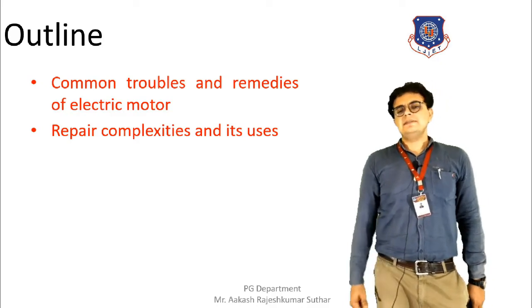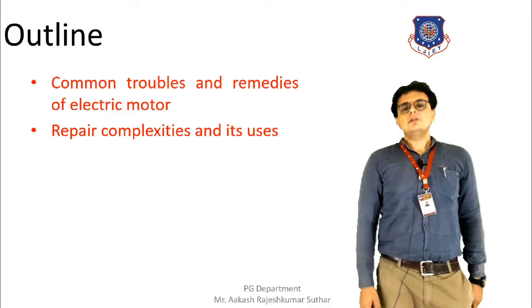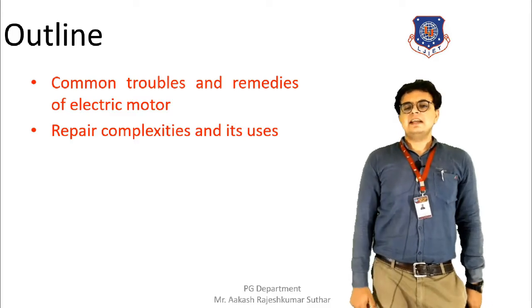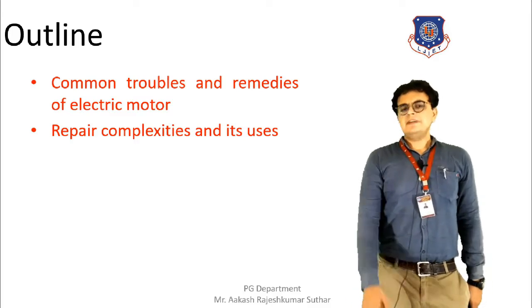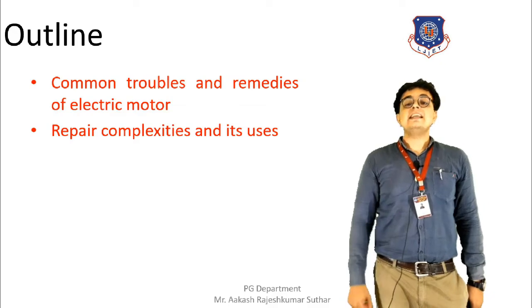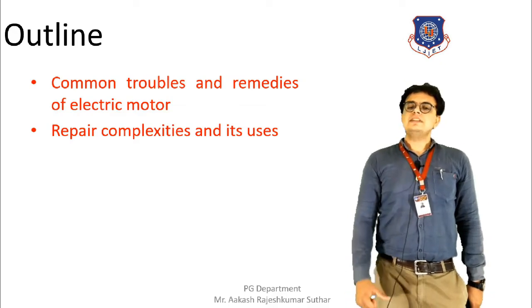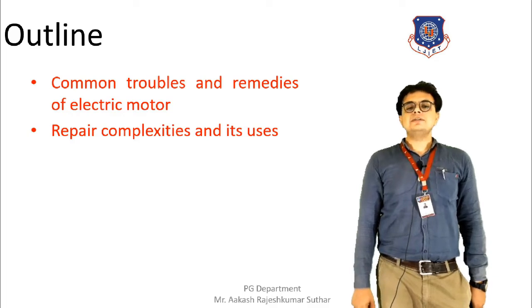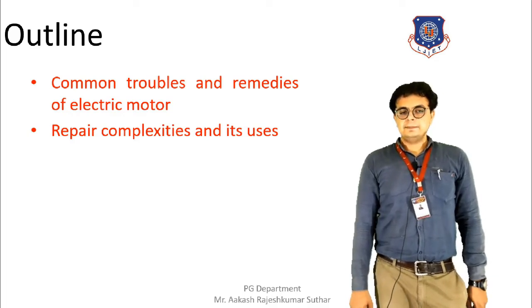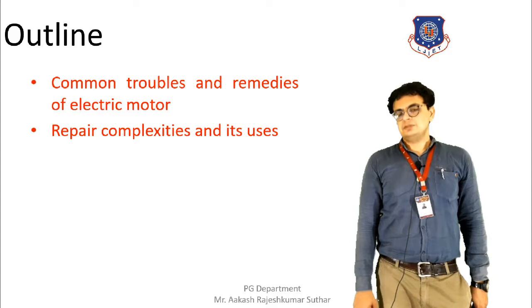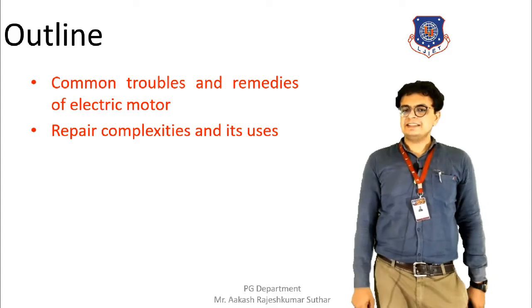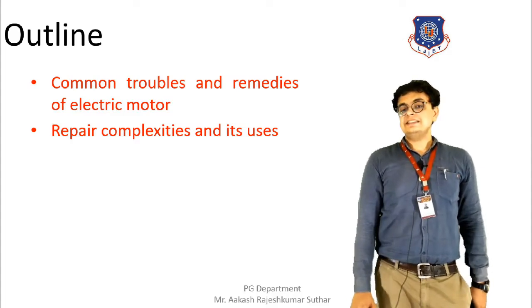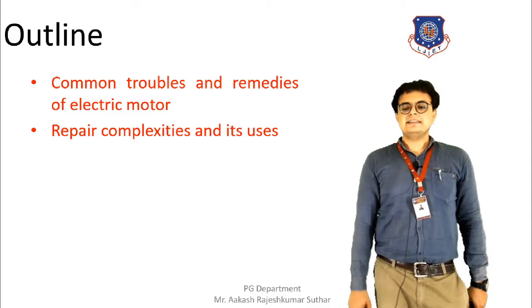We are going to list down all the common troubles that occur in an electric motor, and we are also going to discuss the remedies related to this electric motor. At the same time, we are also going to discuss the repair complexities and its uses. What are repair complexities and what is their use will be discussed in this session.